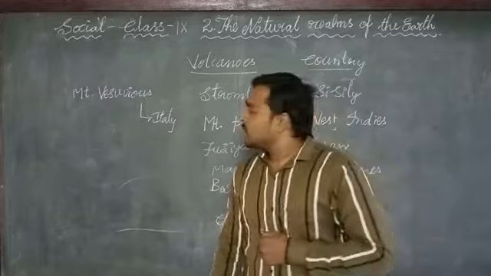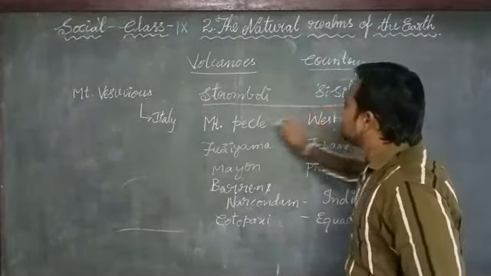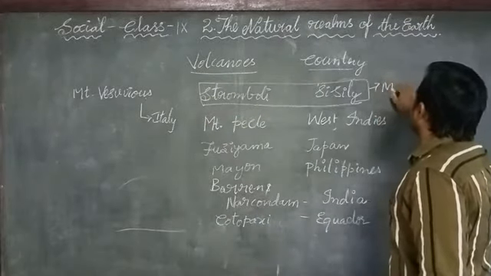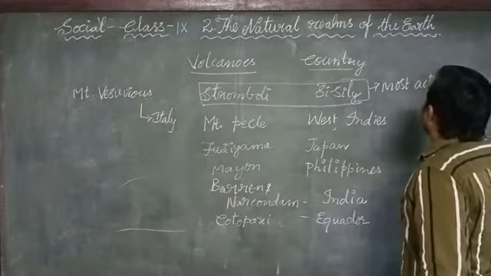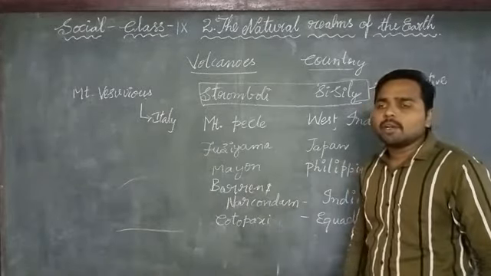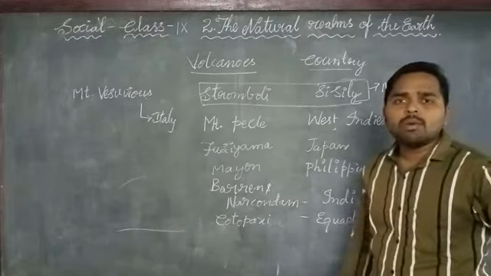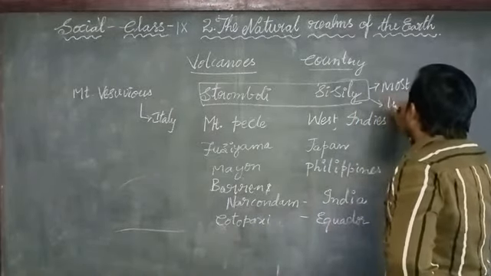These are the most active volcanoes in the world. Among all of these, Stromboli is the most active volcano in the world, and it is also called the lighthouse of the Mediterranean Sea.